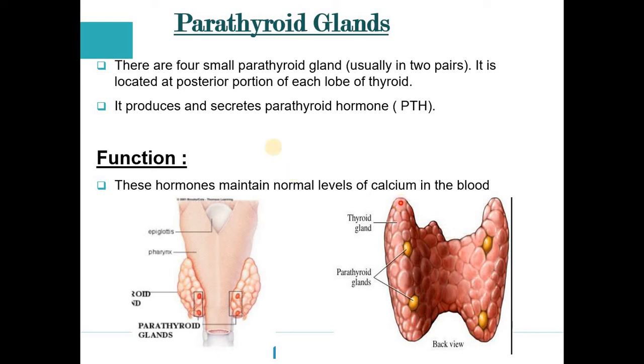If we talk about the function, what exactly does the parathyroid gland do? It produces and secretes the parathyroid hormone, which is PTH. This hormone maintains the normal level of calcium in the blood. In the previous slide, we also discussed that calcitonin maintains the level of calcium. Similarly, the parathyroid gland maintains the normal level of calcium in our blood. I hope the parathyroid gland topic is also clear.